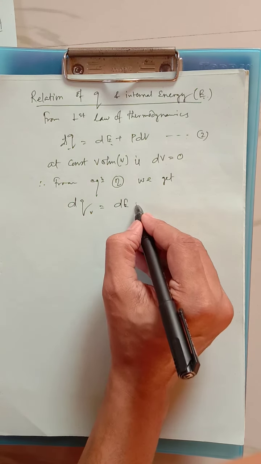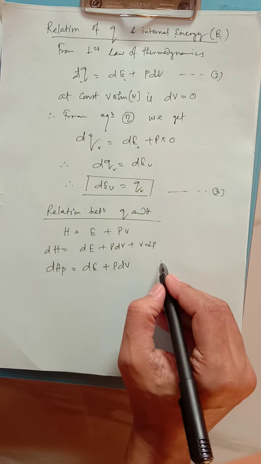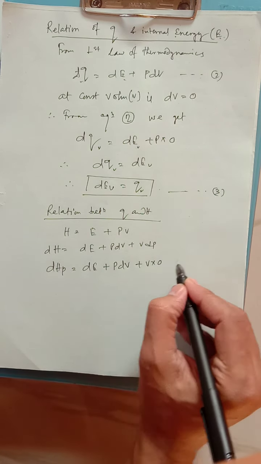Now at constant pressure, it will be dE plus PdV plus V into 0, because P is equal to constant, therefore dP equals 0. So dHP equals dE plus PdV.